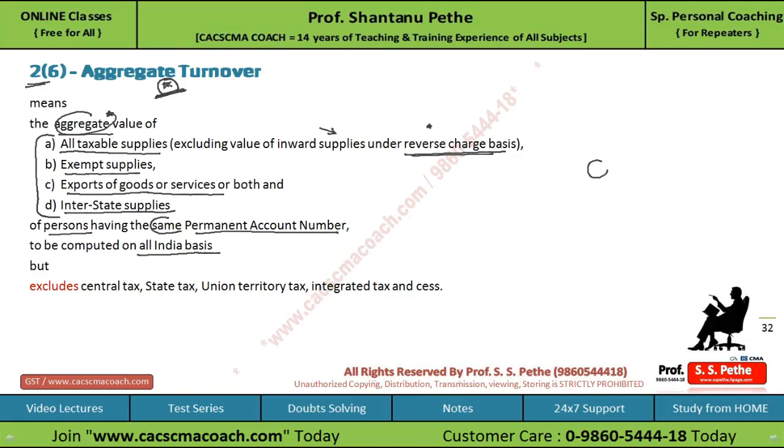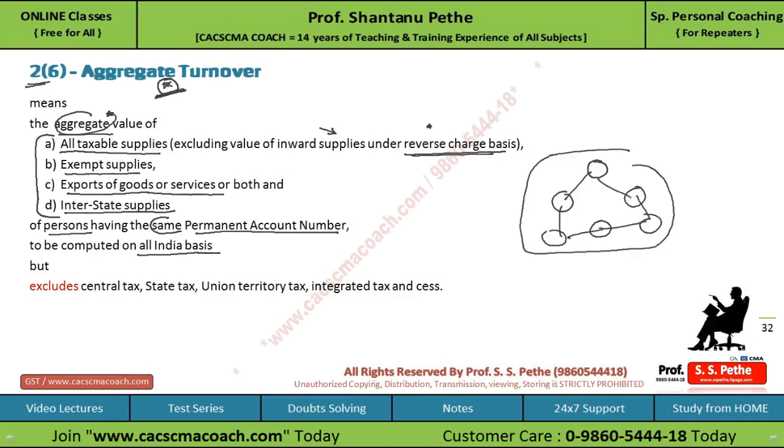So it is not just the one person, all the person, यानी सभी person का आपको ये turnover देखना पड़ेगा, and who are having the same permanent account number, and the aggregate value of all the taxable supply, exempted supply, exports and interstate supply of these all person who are having the same permanent account number will be considered to calculate the aggregate turnover. However, please note that the aggregate turnover will exclude the central tax, state tax, union territory tax and integrated tax and cess.